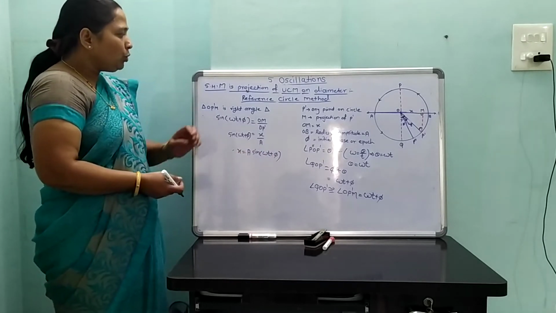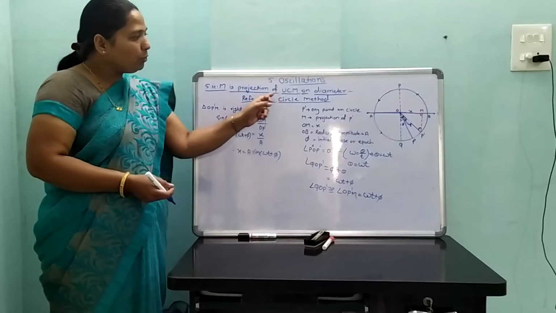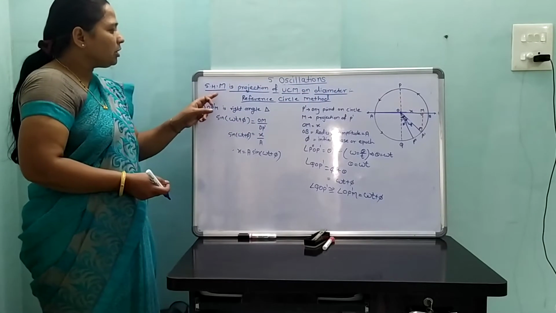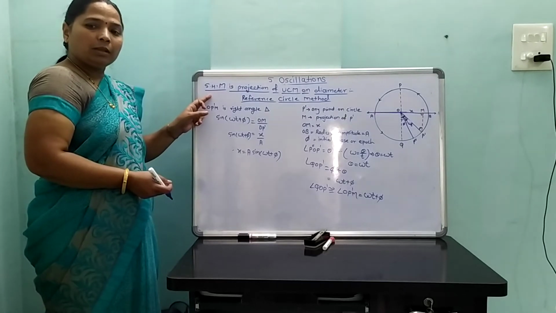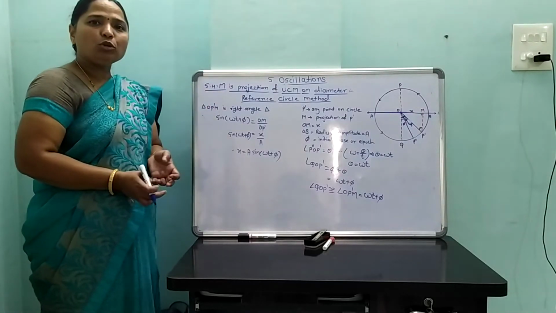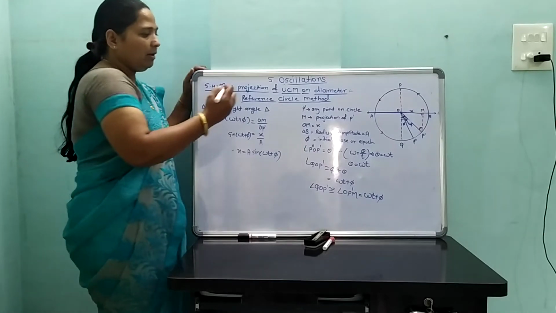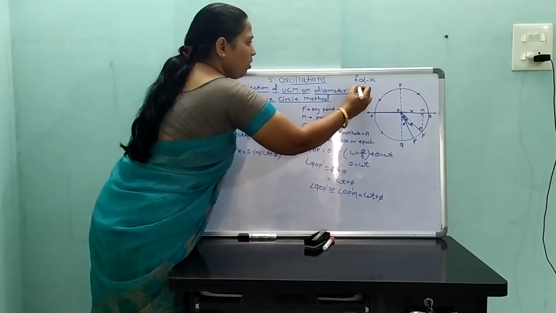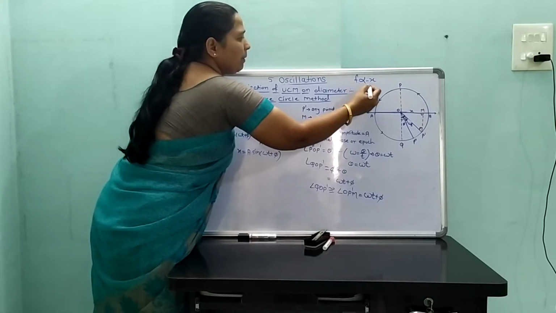We show that the projection of UCM on any diameter of that circle is SHM. What is meant by SHM? F is directly proportional to minus x. SHM means F is directly proportional to minus x, or F is equal to MA, so MA is directly proportional to minus x.